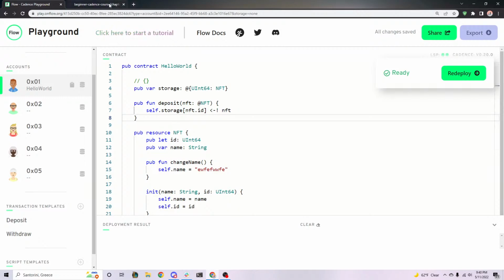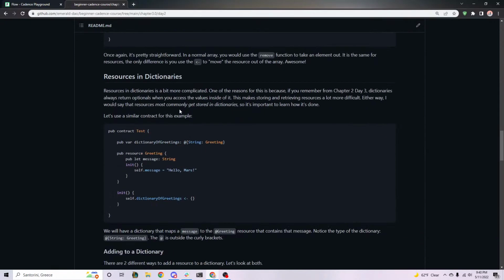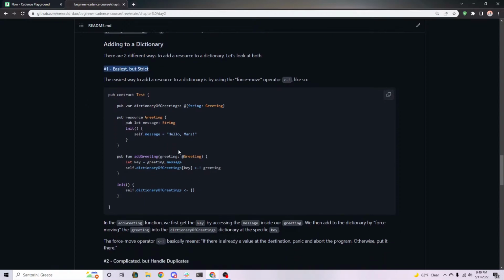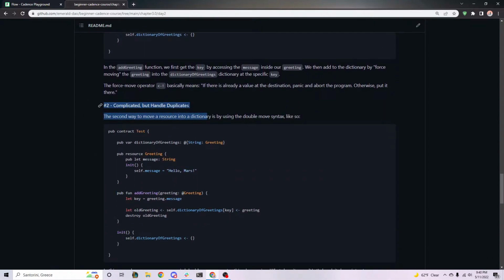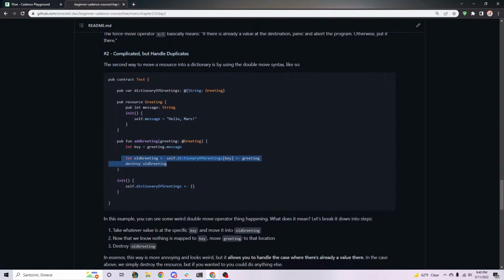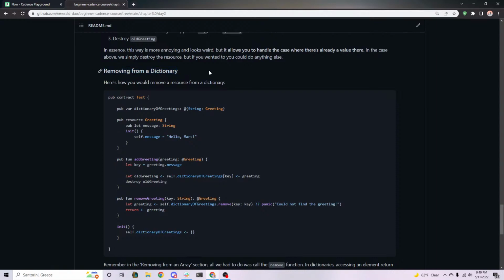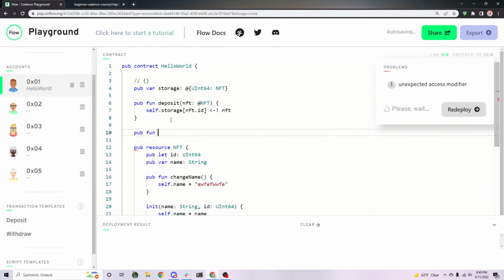Cool. And then let's go back to removing. So that covers adding to a dictionary. We talked about the easy but strict way, which is the force move, and then the complicated but handled duplicates way, which is the double move. And now we're going to go into removing from a dictionary. All right? Cool. So to remove, let's say public function withdraw, index.